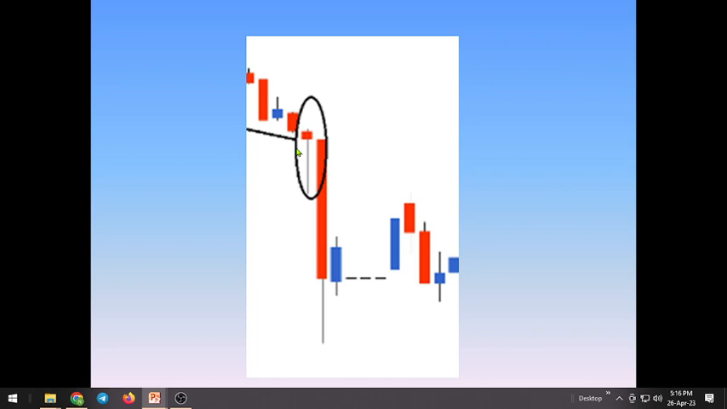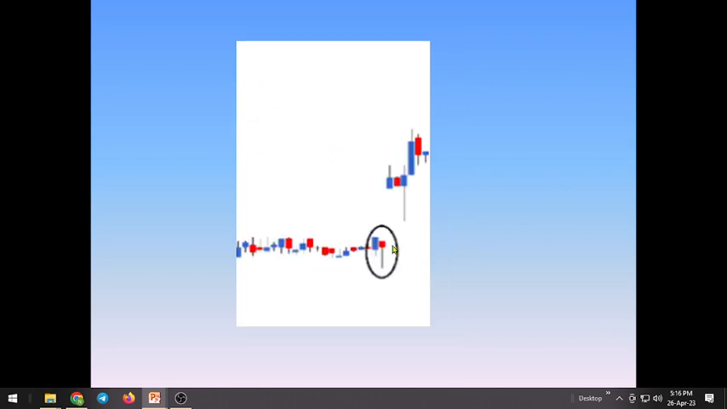If a hammer forms in between candles, not in the support zone, that hammer doesn't have any significance. Here there is a consolidation on the support area and there is a hammer candle. The next day prices gapped up and moved up.